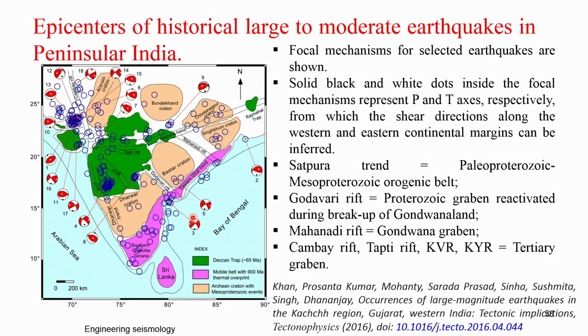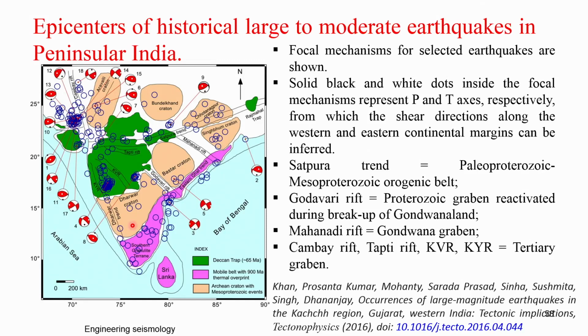You can also see the minor earthquakes recorded in this region and the source mechanisms derived from them. You can see that the source mechanisms are not uniform throughout peninsular India. The focal mechanisms for selected earthquakes are shown as beach balls. Solid blocks and white dots inside the focal mechanism represent the P and T axes respectively, from which the shear direction along the west and eastern continental margins can be inferred, showing where the shear is taking place.